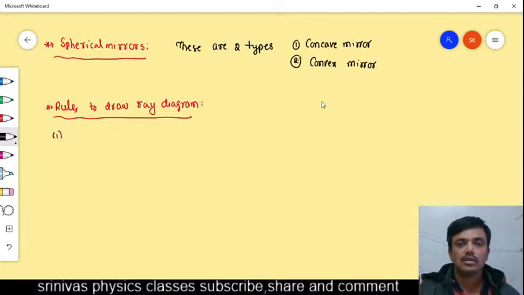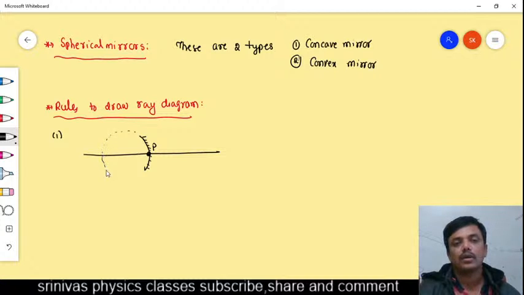For example, this is a concave mirror. Some basic points you should know: the midpoint of the mirror is called the pole, and the mirror is a part of a circle in two dimensions, but actually the mirror is a part of a sphere. That sphere's center is called the center of curvature. The distance of the center of curvature from the pole is called the radius of curvature. This R is the radius of curvature, and C is the center of curvature.